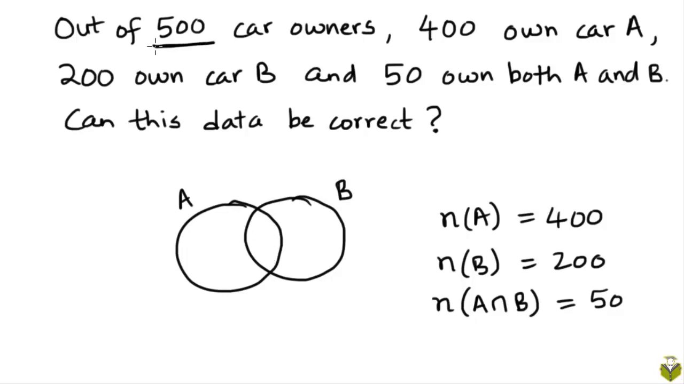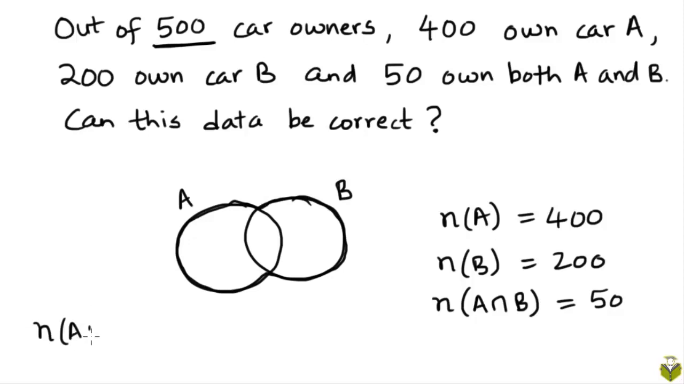Now let's look at another piece of data that's given. The total number of car owners is 500. Now if the total number of car owners is 500, clearly the number of people within the set A union B should be at most 500. It could be less than 500, but it shouldn't be more than 500.